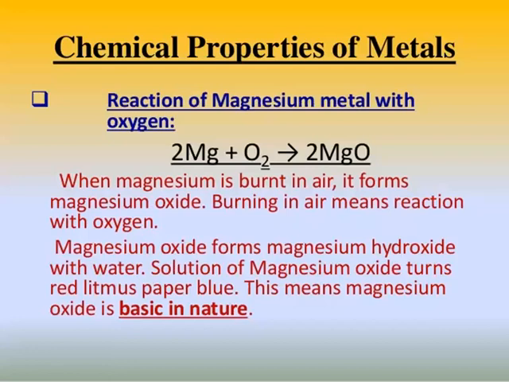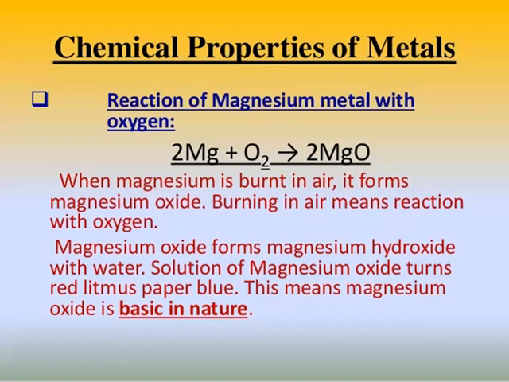When magnesium is burnt in air, it forms magnesium oxide. Burning in air means reaction with oxygen present in the air. Magnesium oxide forms magnesium hydroxide with water, and the solution of magnesium oxide turns red litmus paper blue. This means that magnesium oxide is basic in nature.